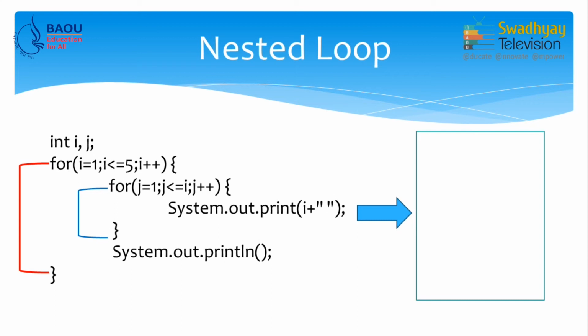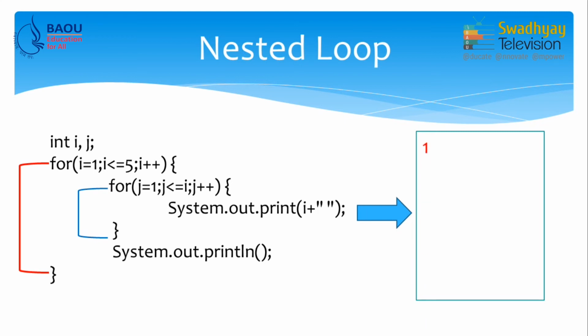Now, inner loop is executed from 1 to I. That means, for first time it will be executed for 1 time, next time I becomes 2. So, inner loop will be executed for 2 times, next time I becomes 3. So, inner loop will be executed 3 times, next time 4 times, and in last it will be executed for 5 times. So, initially value of I is 1 and inner loop will be executed for 1. So, what it will print is value of I, and value of I is 1.